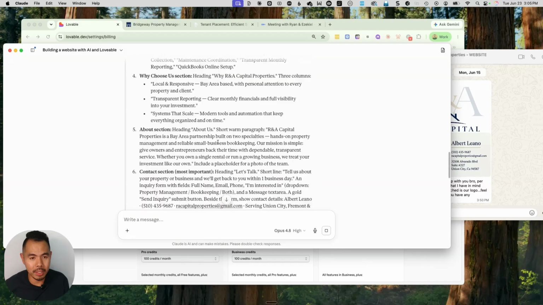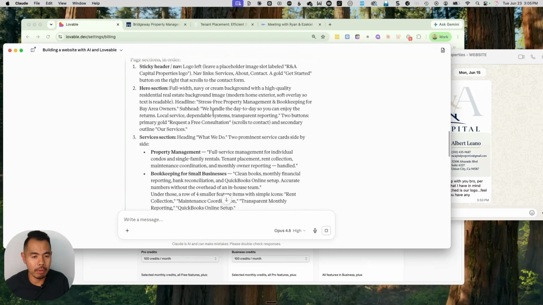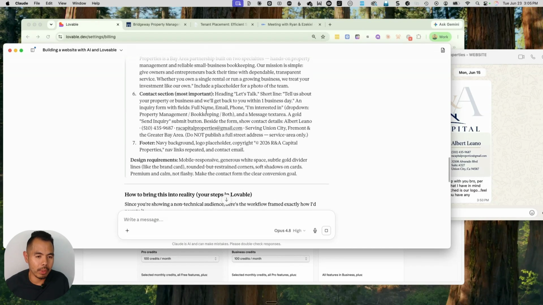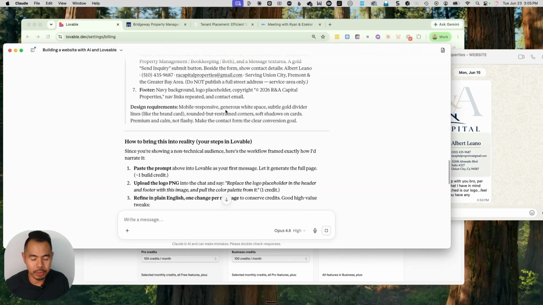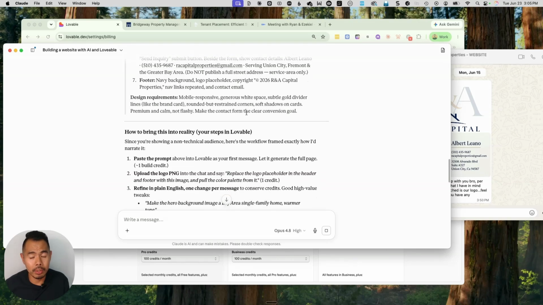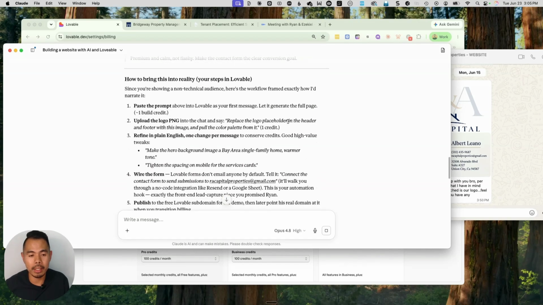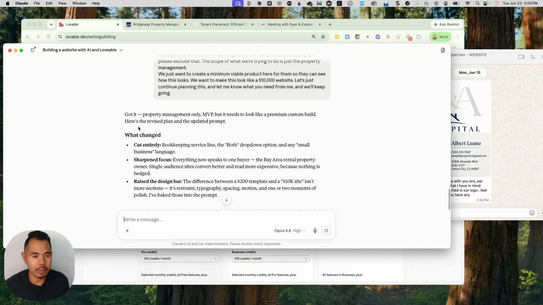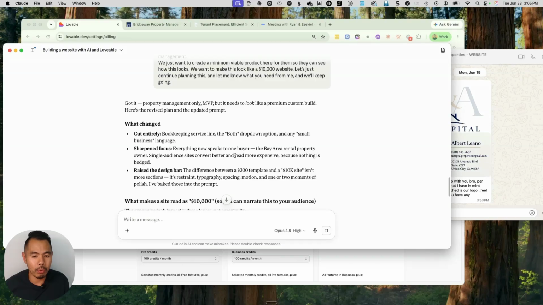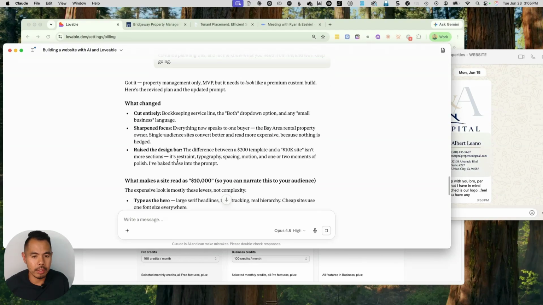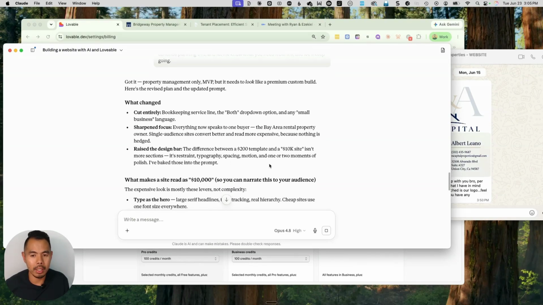All right, so I basically read through what Claude gave, and then I kind of stopped. I didn't read the whole thing because I knew that it was not what I was looking for. So we're giving it some feedback. Now it's going back. Here's another thing to see. Got it, property management only, MVP, but it needs to look like a premium custom build. What changed? We took out the bookkeeping. We're sharpening the focus. Here's the design, not a $200 template. And yes, that's what we're doing.